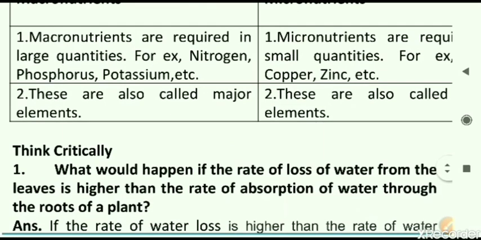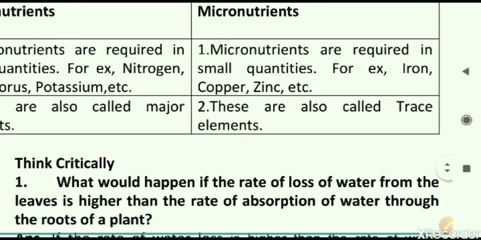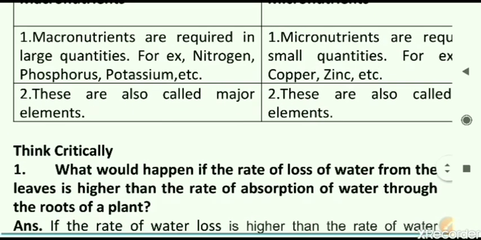The second point is they are also called major elements. Why are they called major? Because they are needed in large quantities. That is why macronutrients are also called major elements. On the other side, micronutrients are called trace elements because they are required in small or less quantities.